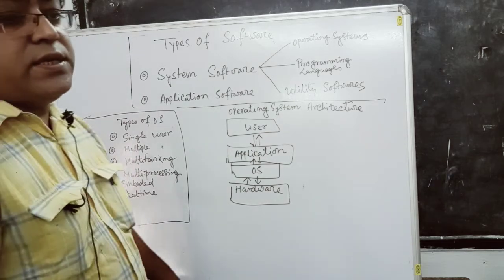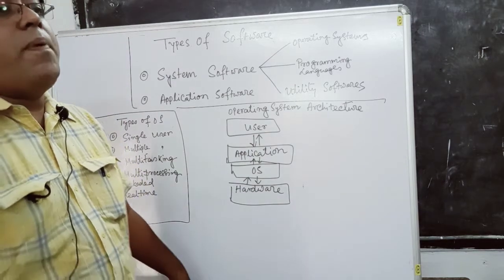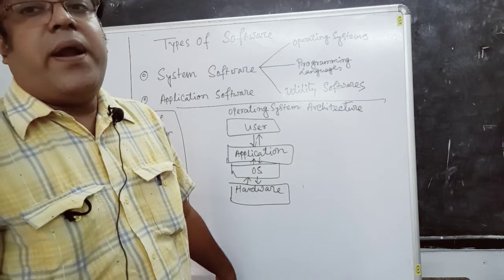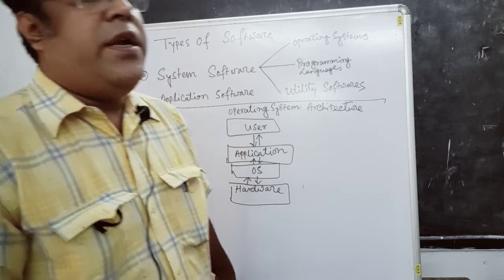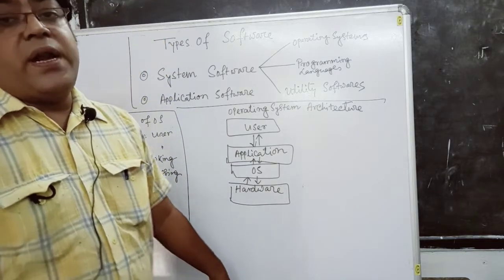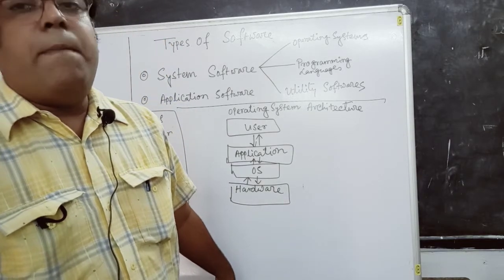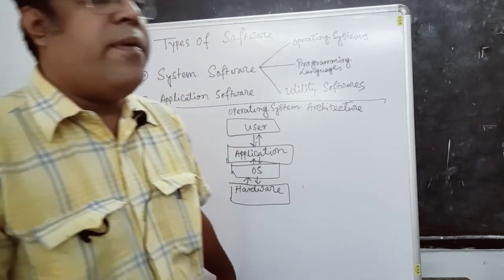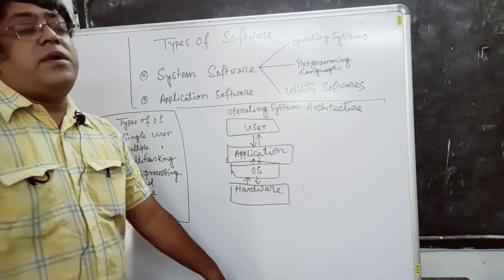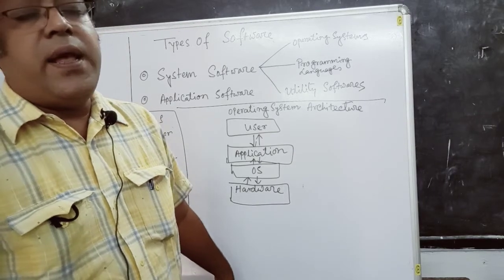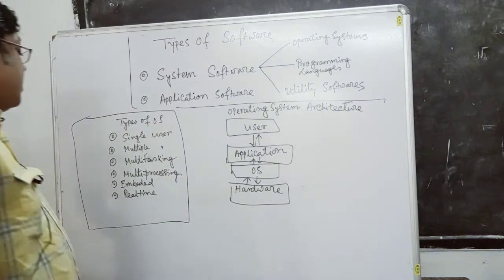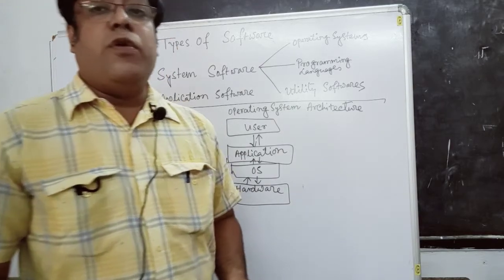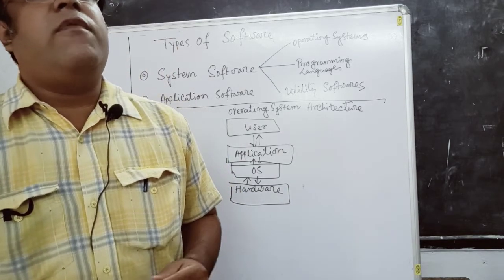Multitasking operating system means that the particular operating system can perform different types of tasks at a time. That is known as a multitasking operating system. Examples of the multitasking operating system are Unix, Linux, etc. Then embedded operating system. This embedded operating system is used for a particular device only.